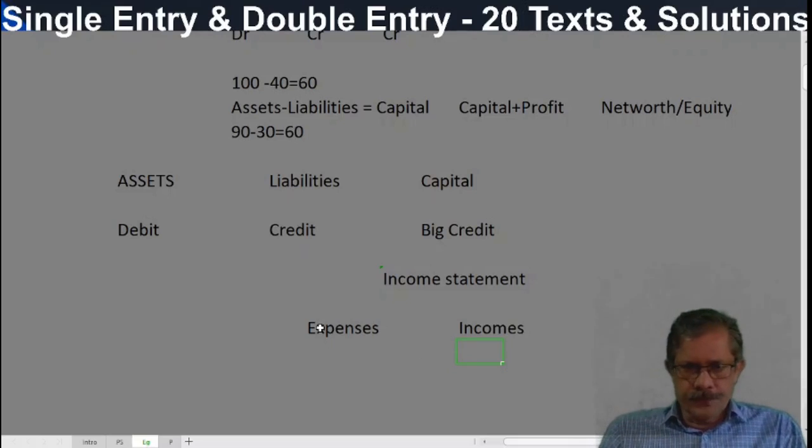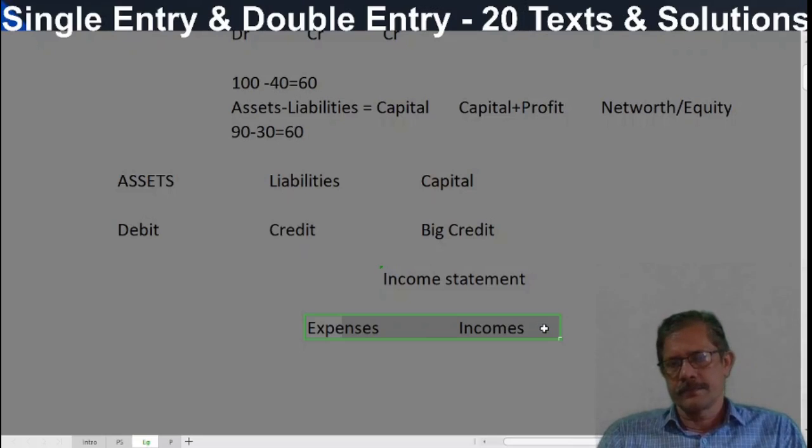And the records of these expenses and incomes are not there in the single entry system, incomplete double entry. These debits and credits are not there in the single entry system. And all the expenses decrease capital and all the incomes increase capital.